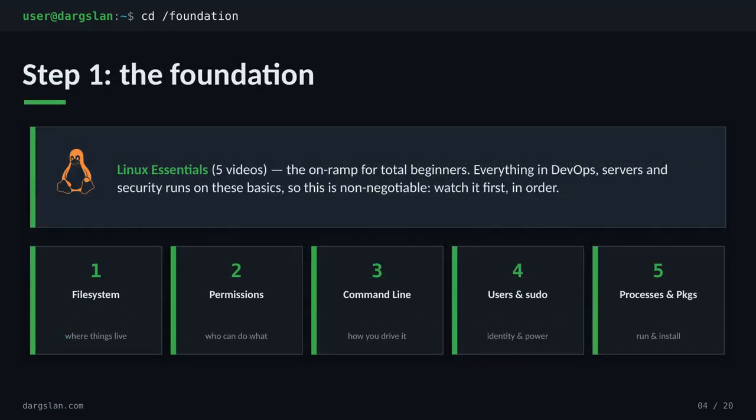Linux Essentials, 5 short videos that take a total beginner from zero to confident at the terminal. You'll learn where files live, who's allowed to touch them, how to actually drive the system from the command line, how identity and sudo work, and finally, how to run programs and install packages. Watch these 5 in order. Everything else on the roadmap quietly assumes you already have them.